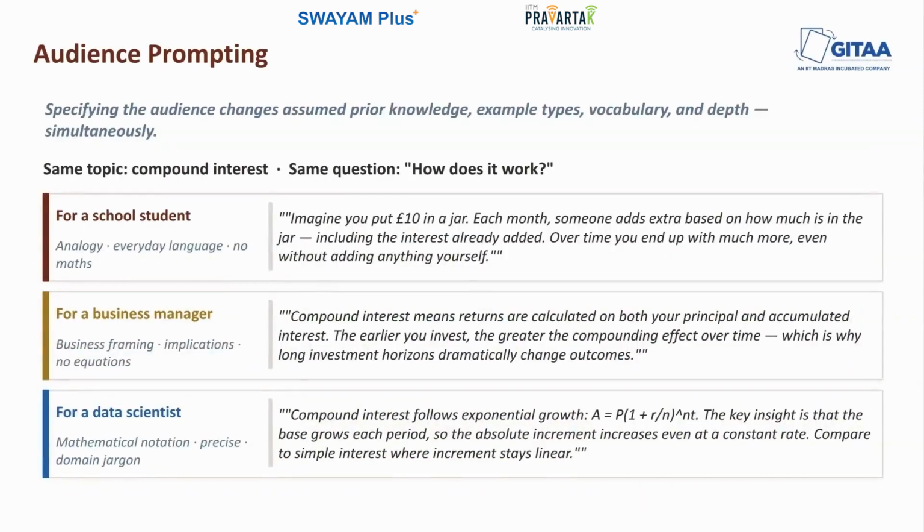Next, coming to audience prompting. So audience prompting is the practice of specifying who the output is for rather than who is producing it. So, let's say we take somewhat of a similar question like compound interest. Now I want to say what is compound interest or explain compound interest. First, I'm going to do it for a school student, then for a business manager, and then for a data scientist. Let's go into ChatGPT and see what the outputs are going to look like.